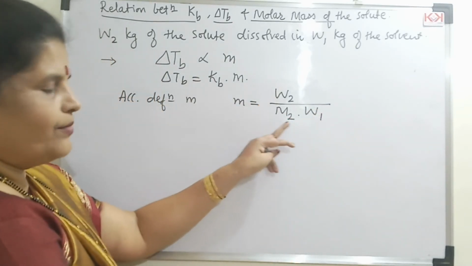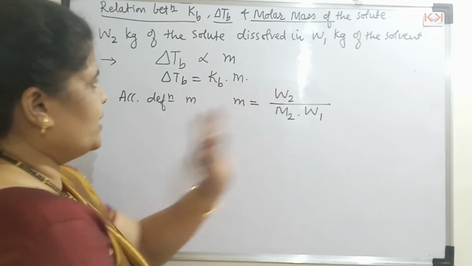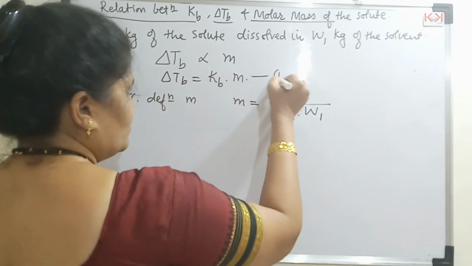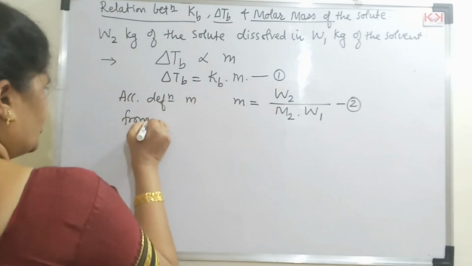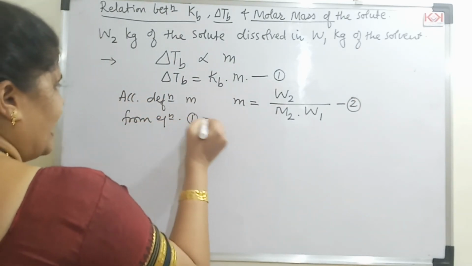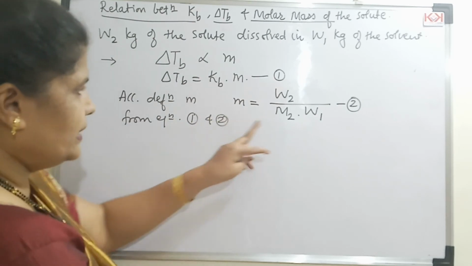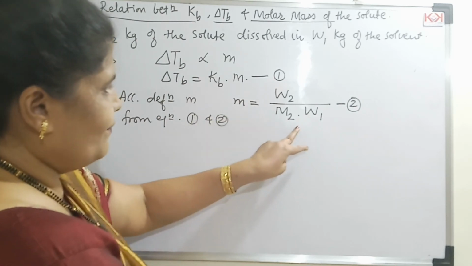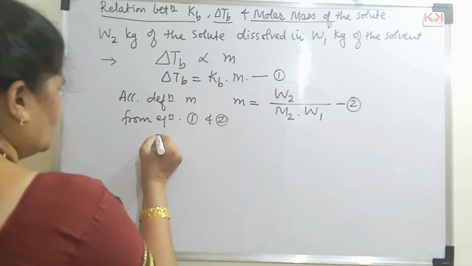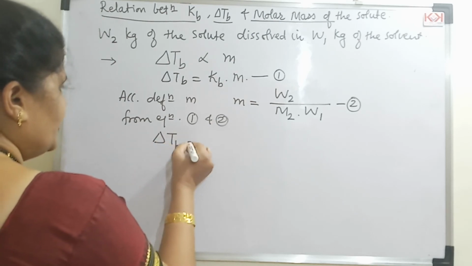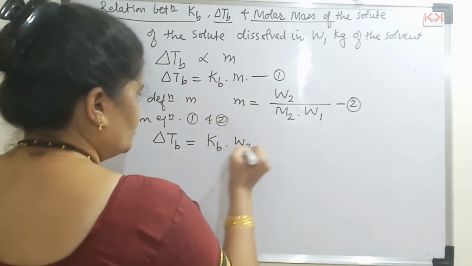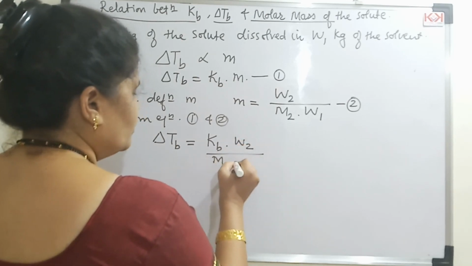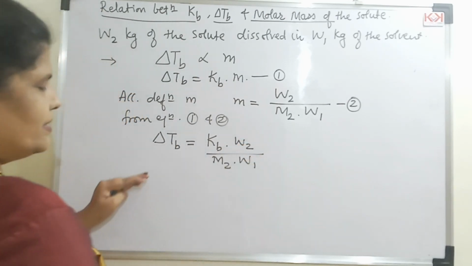That is W2 upon M2 W1. I'll mark this equation as 1 and this as 2. From equations 1 and 2, I'll substitute the value of molality. So what will I get? Delta TB is equal to KB into W2 upon M2 W1. So this is the derivation.